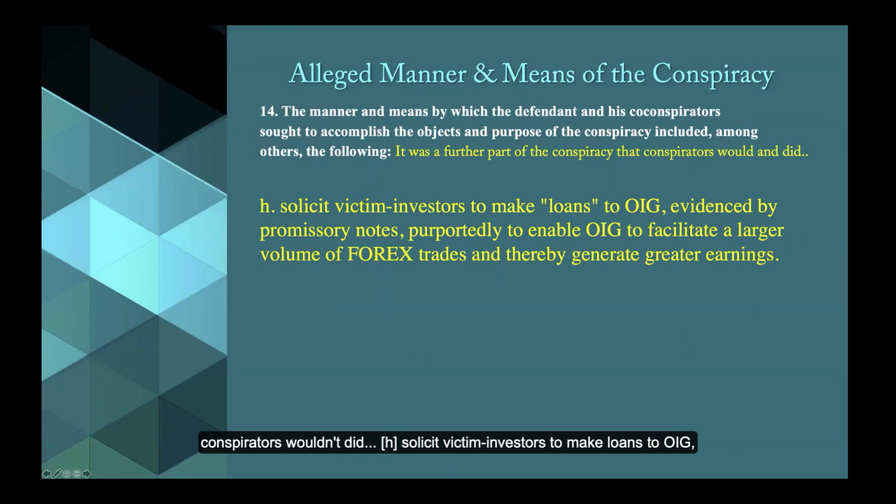Conspirators would and did solicit victim investors to make loans to OIG, evidenced by promissory notes, purportedly to enable OIG to facilitate a larger volume of Forex trades and thereby generate greater earnings. Anything wrong with that one? No, same thing. I think it's a non-starter too. I don't see any of those elements applying to this. I agree. No elements apply to that.